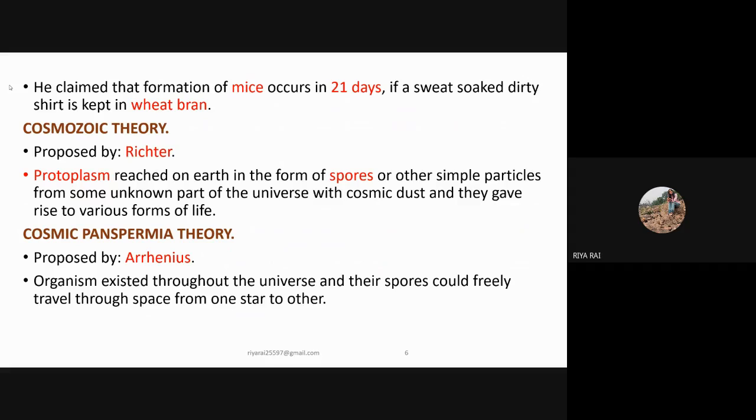Next is the cosmic panspermia theory. This theory was proposed by Arrhenius, and according to this theory, organisms existed throughout the universe, and then spores could freely travel through space from one star to another. That is, all the organisms are free living and they can travel from one place to another.